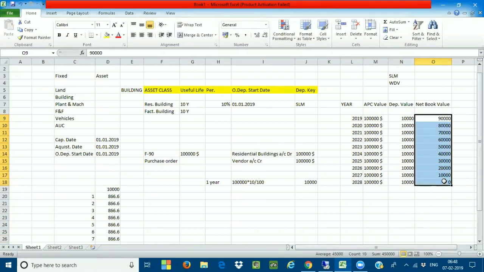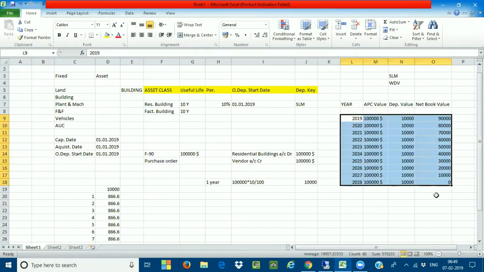Until the net book value becomes 0, the depreciation we have given is for 10 years. Very important, because I'm calculating only for 10 years, not 12 or 13 years, because your useful life can be 12, 13, 14, 15, 20 years, anything. But in this current example, I'm taking only 10 years, 2019 till 2028. So my depreciation is calculated till 2028, and now I'm going to stop, because the net book value has reached 0.